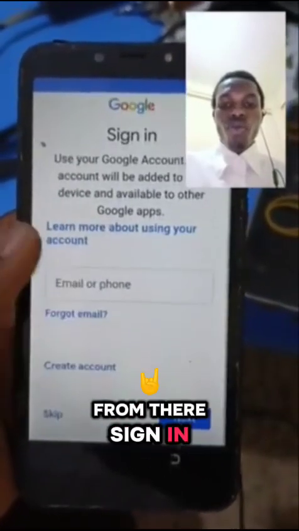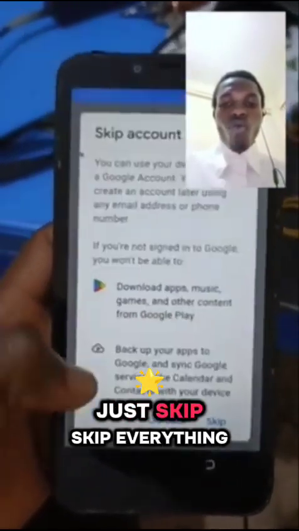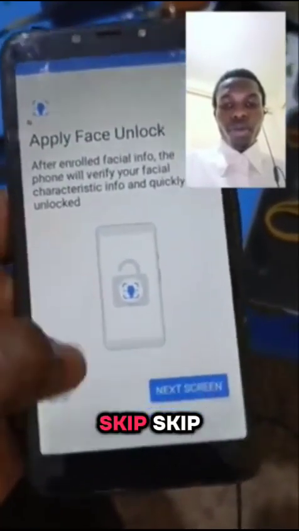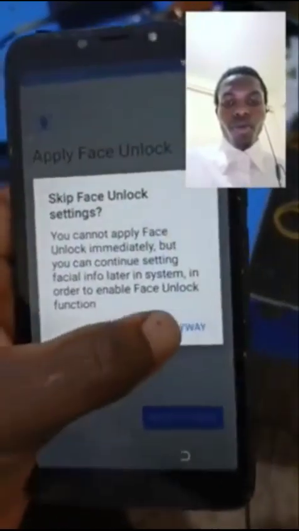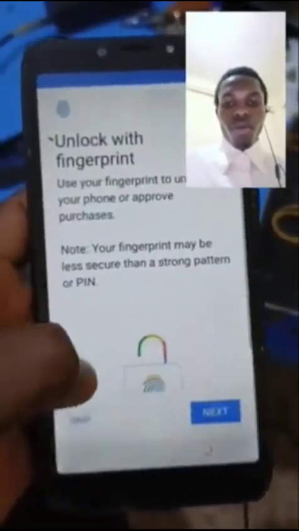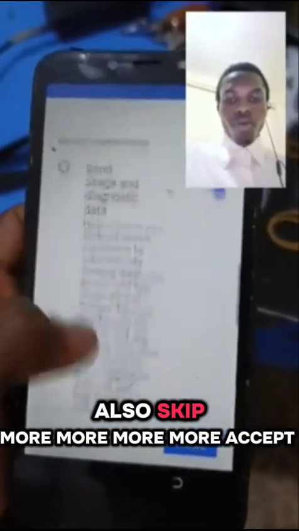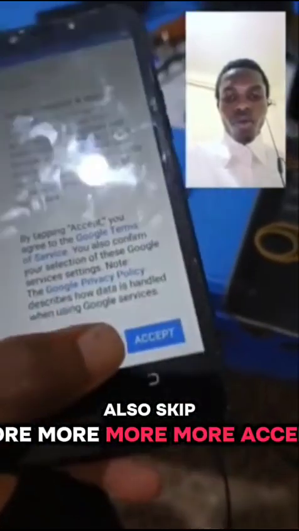From there, sign in. No, skip. Just skip. Skip everything. Skip anyway. Also skip. More. Accept.